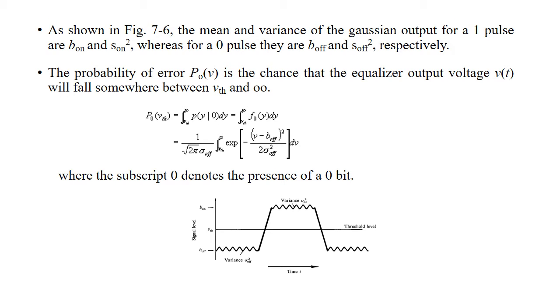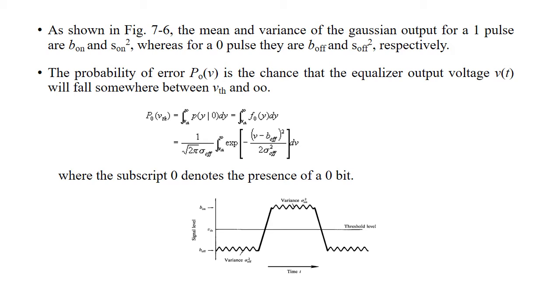So this figure shows that the mean and the variance of the Gaussian output for a 1 pulse are B on and S on squared, whereas for a 0 pulse they are B off and S off squared respectively. So here the first one is the probability of error when a 0 pulse is sent. Let us first consider the case of 0 pulses being sent, so that no pulse is present at the decoding time. The probability of error in this case is the probability that the noise will exceed the threshold voltage VTH and be mistaken as a 1 pulse.